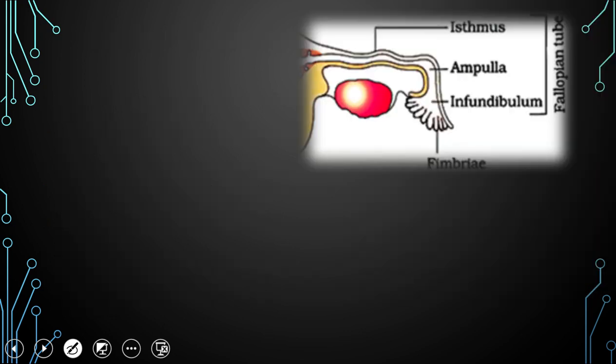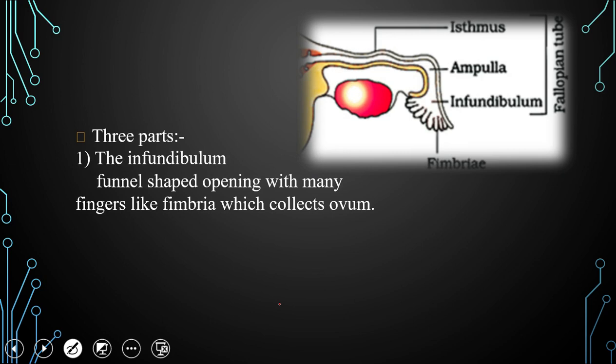Now next, move to the parts of the fallopian tube. So it has three parts. The infundibulum, that is a funnel shaped opening which has many finger-like projections, and those projections are called fimbriae. And what is the purpose of this fimbria? It leads to the collection of the egg from the ovary. So there is no direct connection with the ovary. They are connected through ligaments. But this fimbria collects the ovum at the time of ovulation. So the first part is the infundibulum.